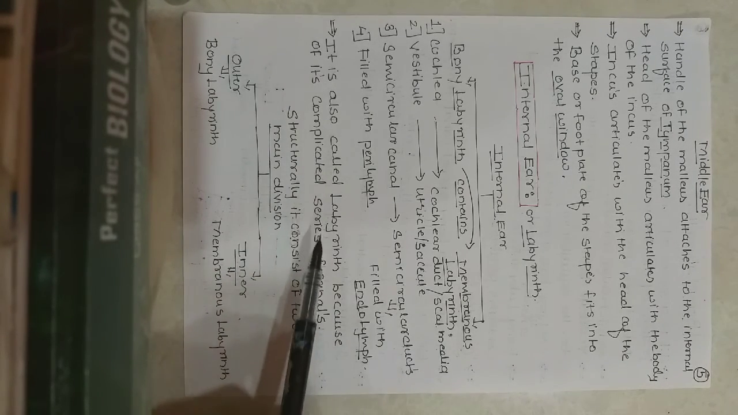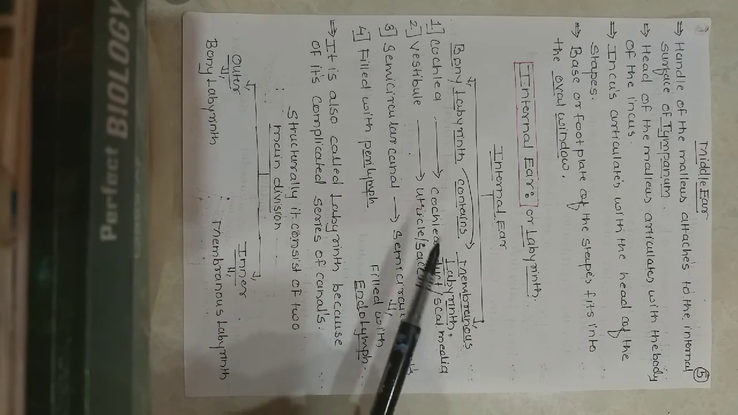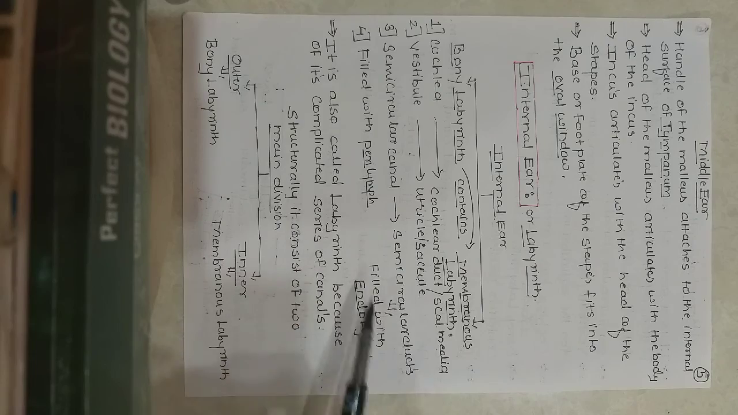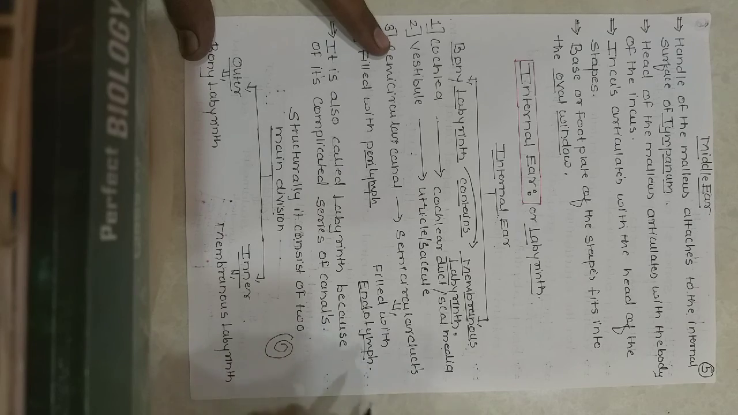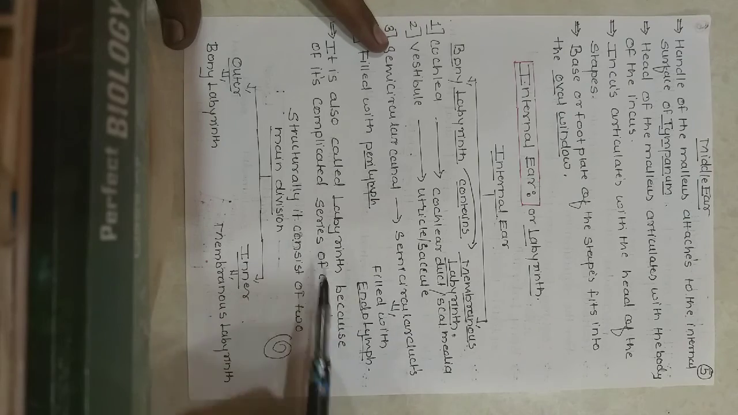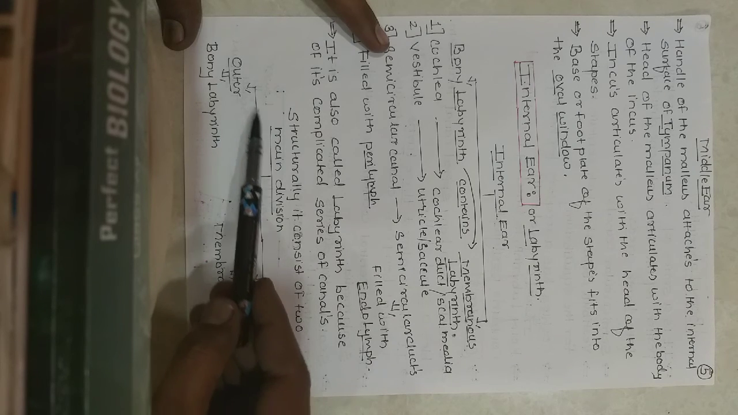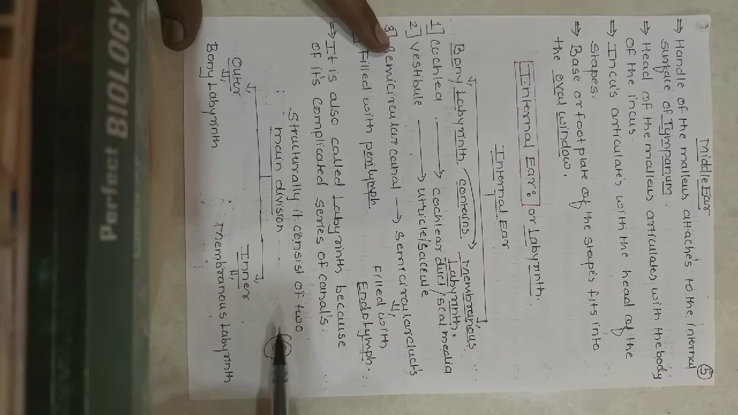It is also called a labyrinth because of its complicated series of canals. Why is it called a labyrinth? This internal ear is called a labyrinth because it shows a series of canals in a rounded structure. Structurally, it consists of two main divisions, outer and inner. The outer is the bony labyrinth, filled with perilymph, and the inner is the membranous labyrinth, filled with endolymph.